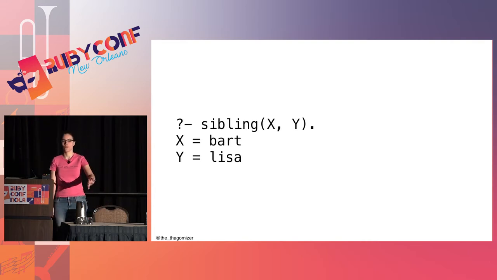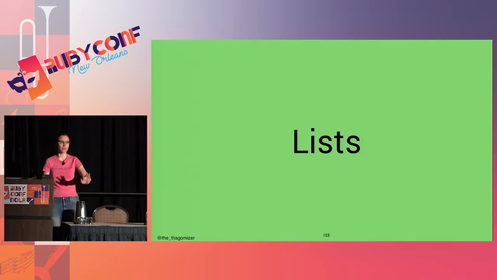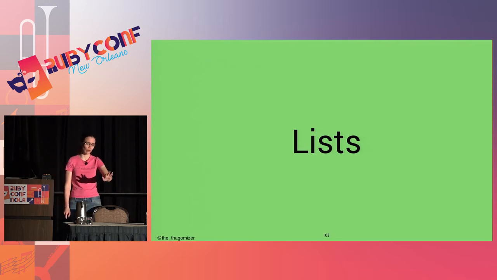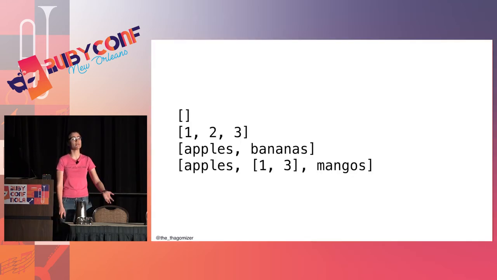Awesome. So I'm going to go into the last bit, and this is one of the most complicated bits of Prolog that we're going to talk about today. Prolog has lists, like Racket, like Ruby. I have an empty list. I have the list 1, 2, 3. I have a list apples and bananas. So I can have lists that are heterogeneous. I can have lists that have numbers or constants in them. And I can also have nested lists, which is what I'm showing on that last line.